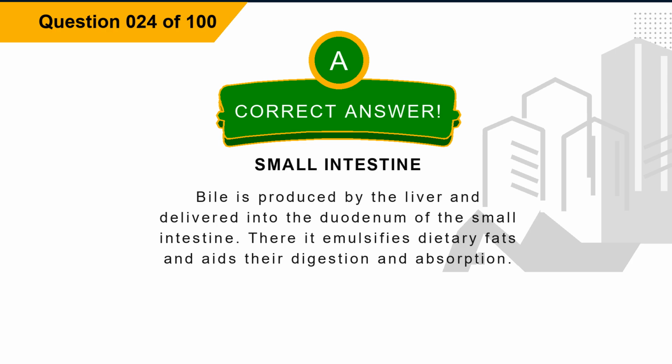Explanation: bile is produced by the liver and delivered into the duodenum of the small intestine. There it emulsifies dietary fats and aids their digestion and absorption.